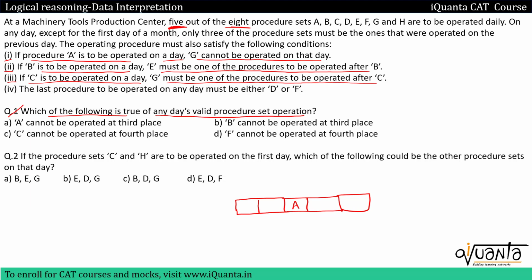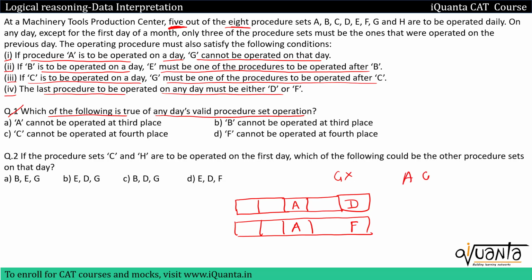Now since if we include C, I will have to include G according to the third clue, I will not be putting them. Fourth one is, the last procedure to be operated on any day must be either D or F. So either we can have D or we can have F, keeping all other things the same. Now we clearly know that we cannot have G, we have A. All the conditions that we have are regarding procedures A, G, B, E, C, D and F. We have no conditions regarding procedure H.